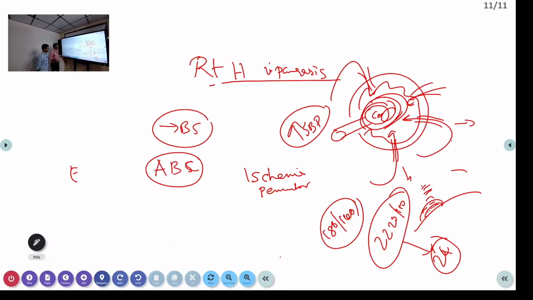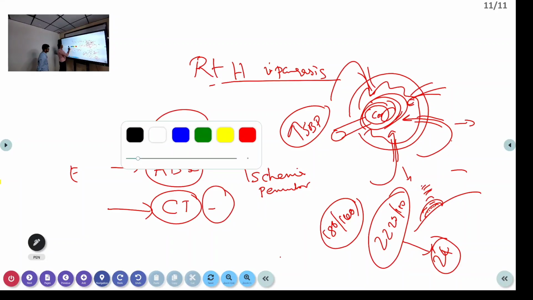So next, you take care of blood sugar, and airway, breathing, circulation. The third important thing is to go for a CT scan. Why CT scan? CT scan will help us see if there is any intracranial bleed. CT scan will help you rule out hemorrhage. That is the most important thing.